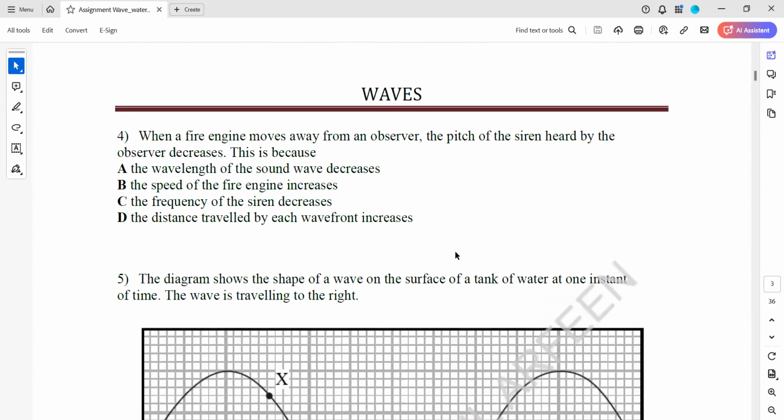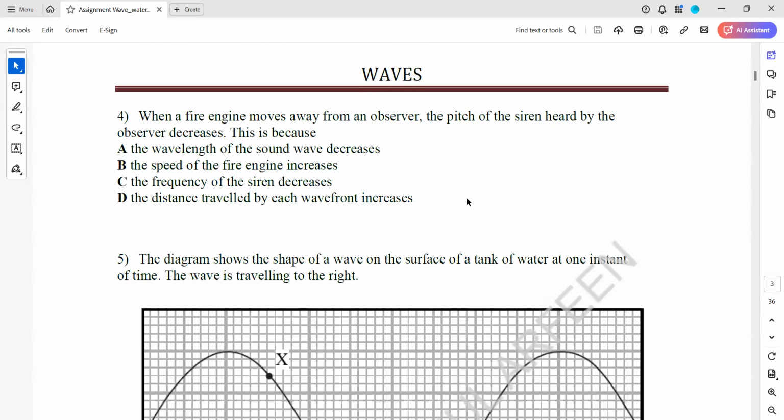Question 4. When a fire engine moves away from an observer, the pitch or the frequency observed decreases. This is because of the Doppler effect. Doppler effect means a relative change in frequency when the observer or source is moving towards or away from each other. So if the source is moving away from the observer, the number of waves the observer will receive becomes longer, like the wavelength increases and the frequency decreases.